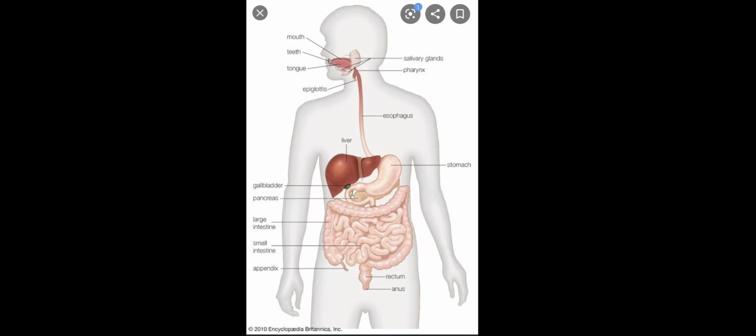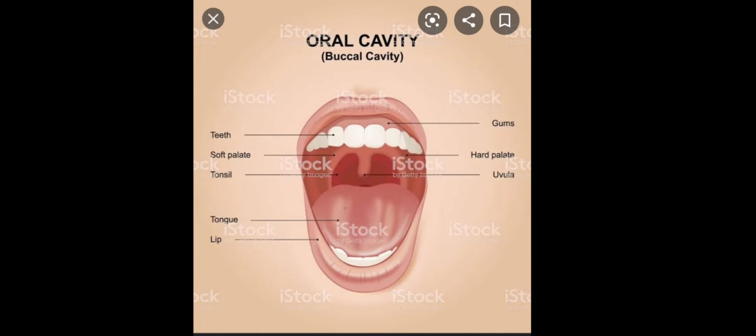The next is the glands. The accessory glands or the helping glands help in the process of digestion. There are 3 glands. The first gland is present in the mouth, that is the salivary glands. Then the other glands are the pancreas and the liver. Liver is the largest gland of your body. So whenever we talk about the digestive system of human beings, we divide it into two parts, that is the alimentary canal and helping glands or accessory glands. Now let us discuss the parts one after the other.